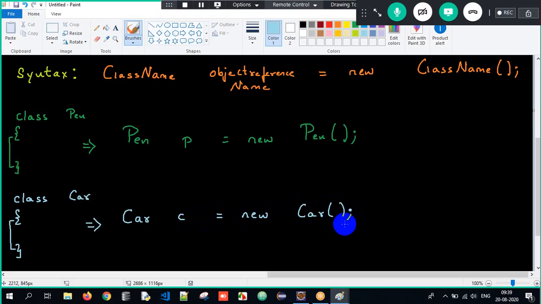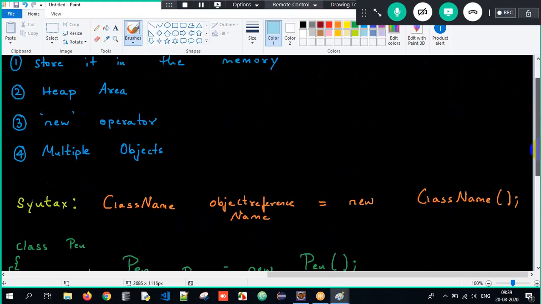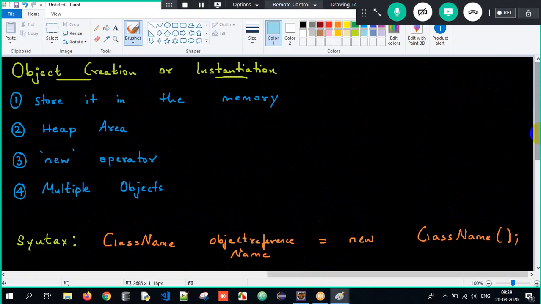This is how we are supposed to create an object. Why do we create an object? To store all the non-static properties within the memory. Which operator is responsible for creating an object? The new operator. Where does the object get created? Heap area. Can we create multiple objects for a class? Yes. Any number of instances can be created.